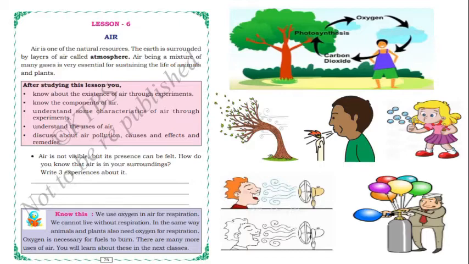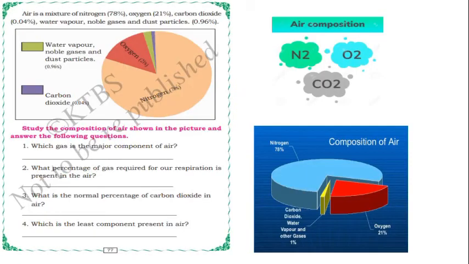We use oxygen in air for respiration. We cannot live without respiration, isn't it, children? In the same way, animals and plants also need oxygen for respiration. Oxygen is necessary for fuels to burn. There are many more uses of air. You will learn them in the next classes also.